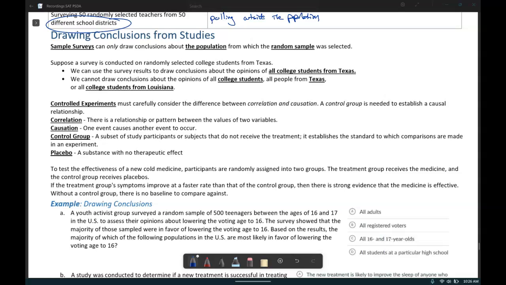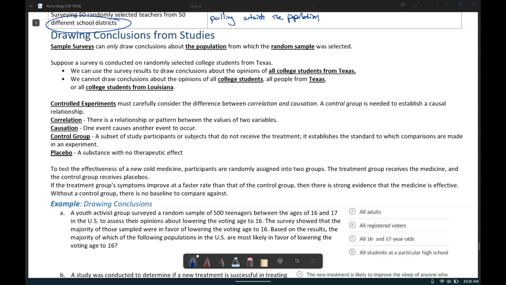Often control groups are given a placebo, which can be a substance with no therapeutic effect, generally a saline solution or a sugar pill. To test the effectiveness of a new cold medicine, participants are randomly assigned to two groups. The treatment group receives the medicine and the control group receives a placebo.